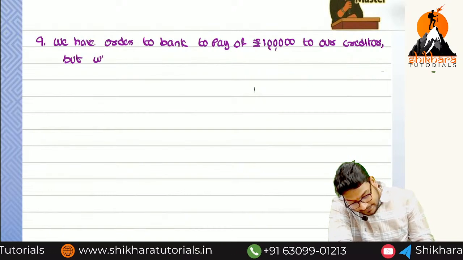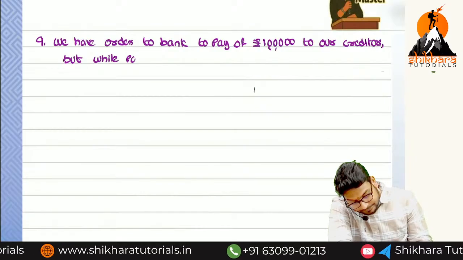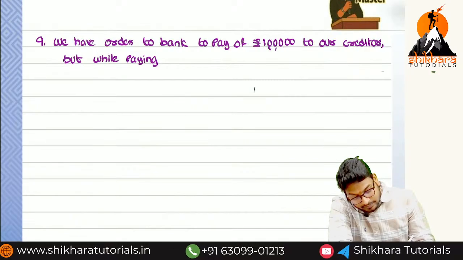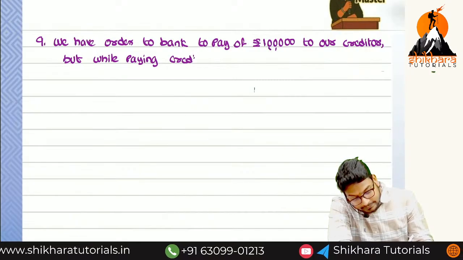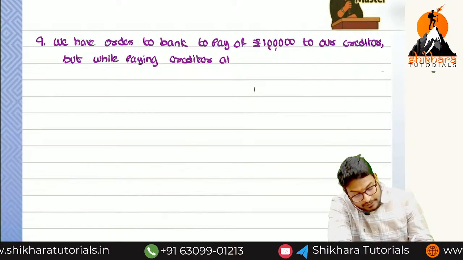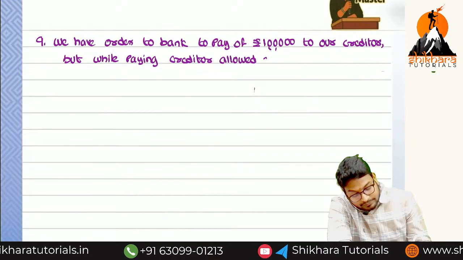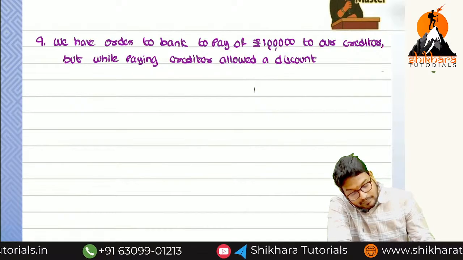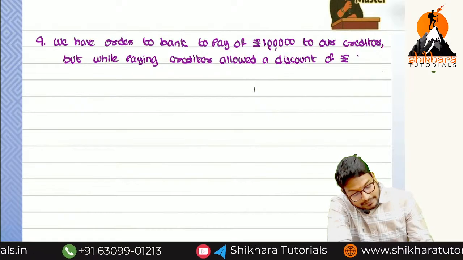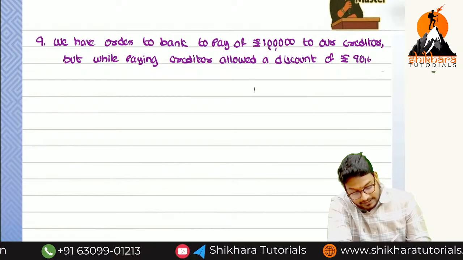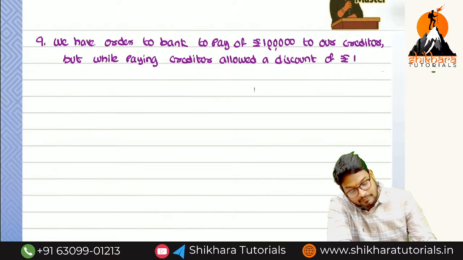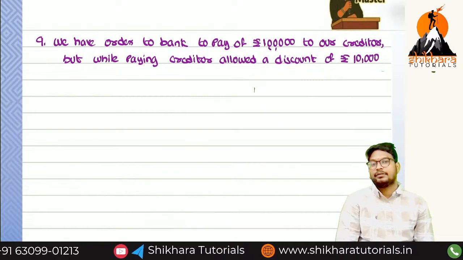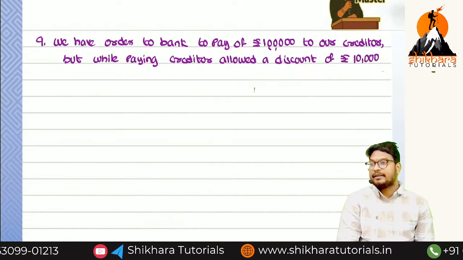while paying, the creditor allowed a discount of rupees 10,000. What is the discount allowed by the creditor? 10,000. Now say, what is happening here?